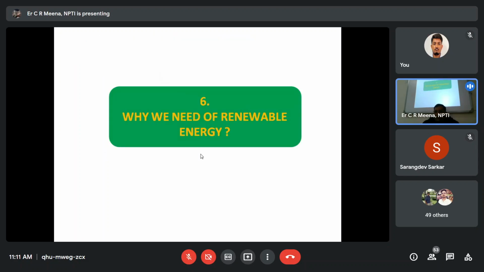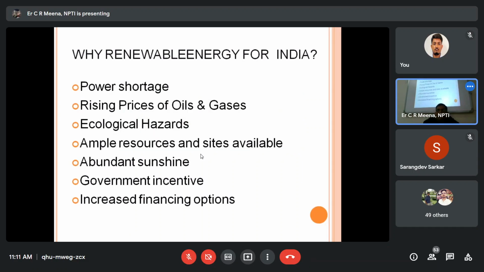So why do we need renewable energy? Why renewable energy for India? Because of power shortages: 3 to 4% shortage in peak hours. Rising prices of oil and gas, with oil charges increasing day by day. Ecological hazards are also there. Ample resources and sites are available, with abundant sunshine, just like solar. If you go to Jaisalmer, there are many windmills. Those places you have to utilize.